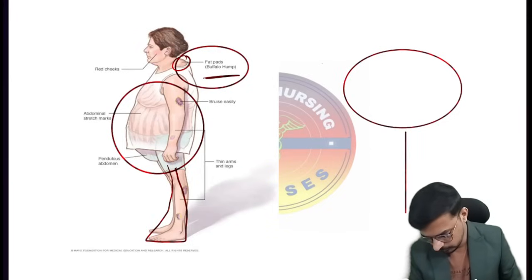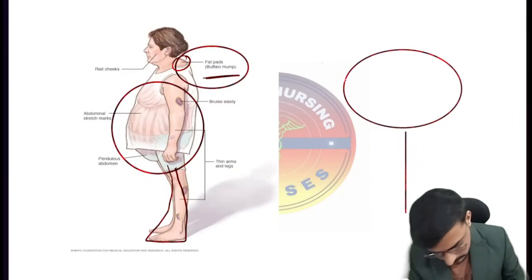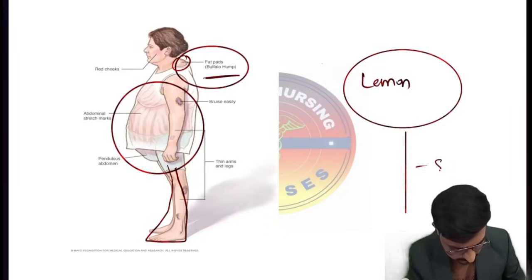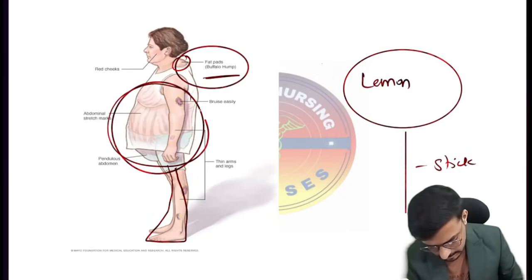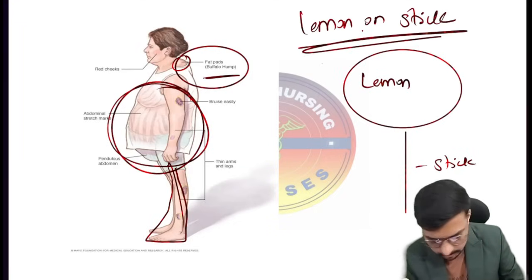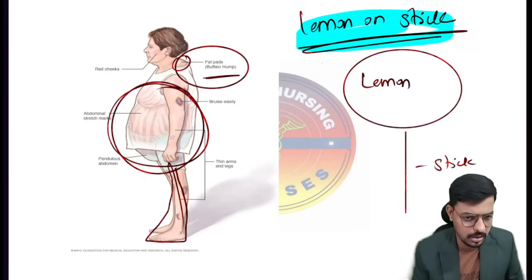If we draw like this, this is the lemon, and this is the stick. The person also looks like this: this is the lemon and these are the sticks. So we can say lemon on stick appearance. Where will we see the lemon on stick appearance? We will see it in the case of Cushing syndrome.